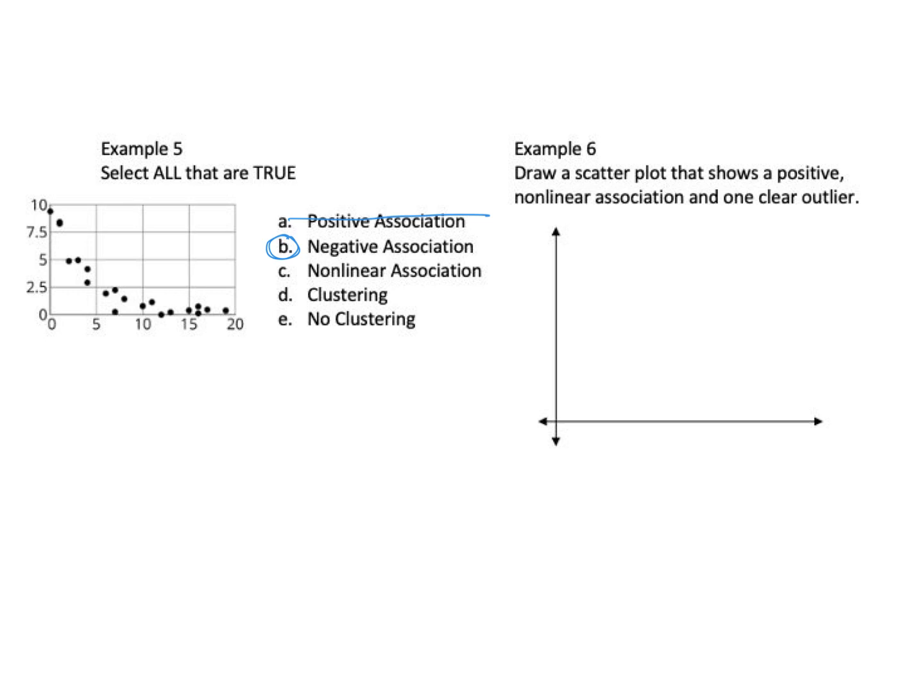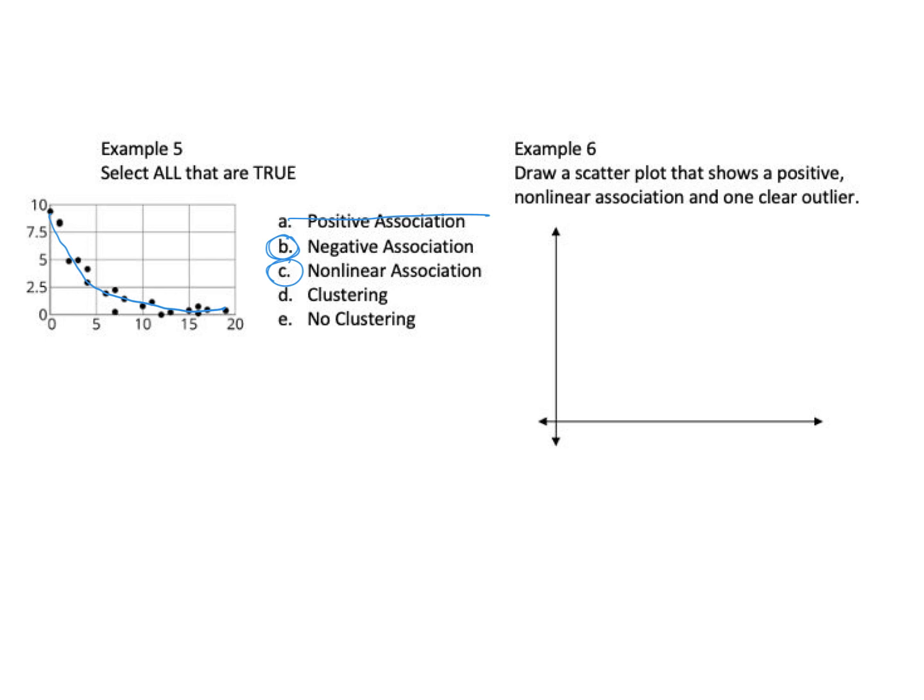Is this linear, non-linear? So if we put a line in between the information, notice how that goes curvy, so it's non-linear. Are there any clusterings? Not really. And so we could say in a way, but the best two answers would be negative association and nonlinear association for example number 5.